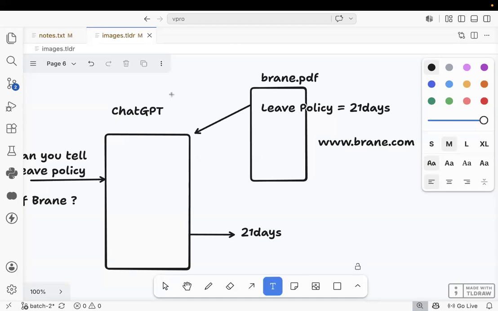Technically, we call this RAG. What does RAG stand for? All the people, what does RAG stand for? Retrieval Augmented Generation. That is called RAG. Are you people okay with RAG? If anyone asks you what is RAG, what is your answer?